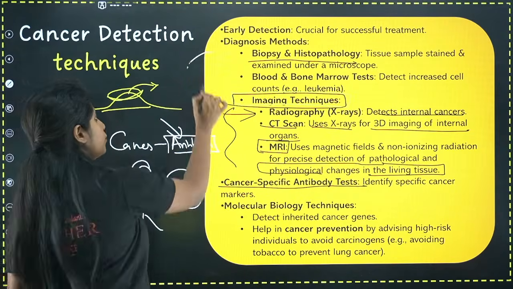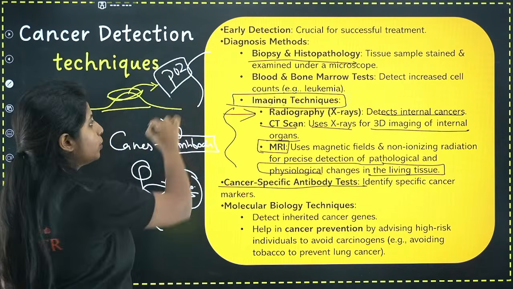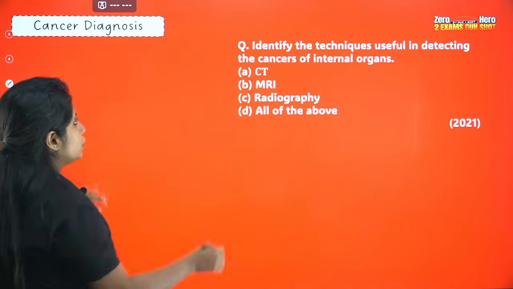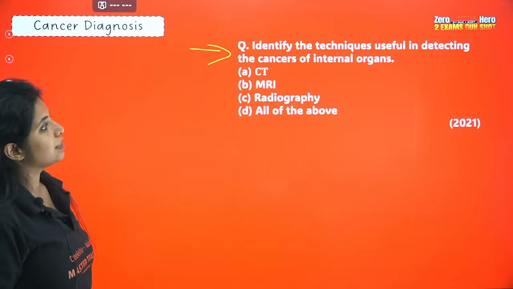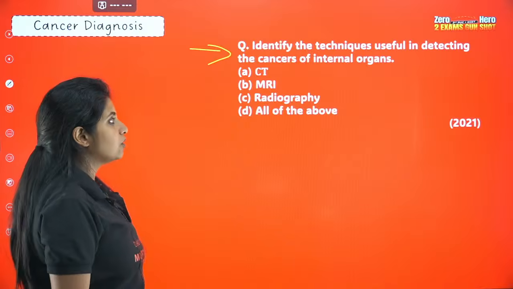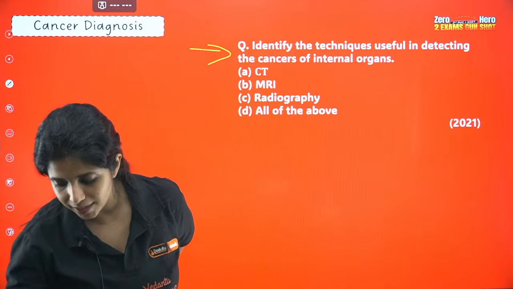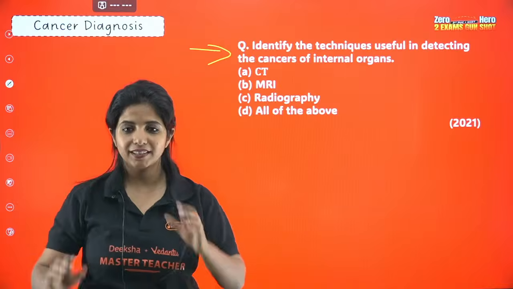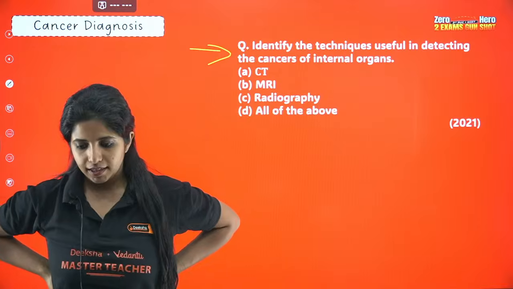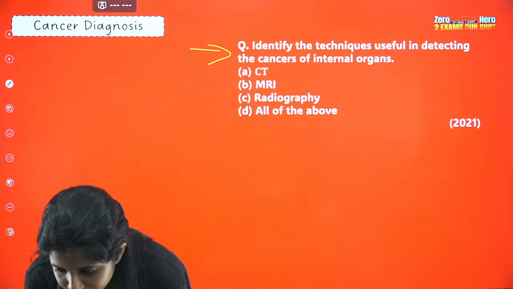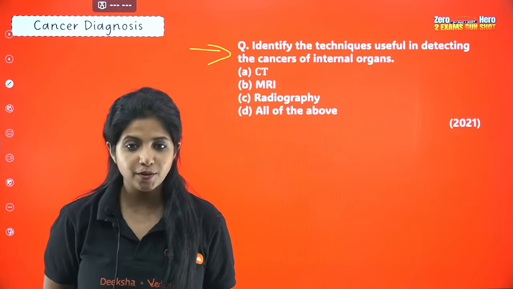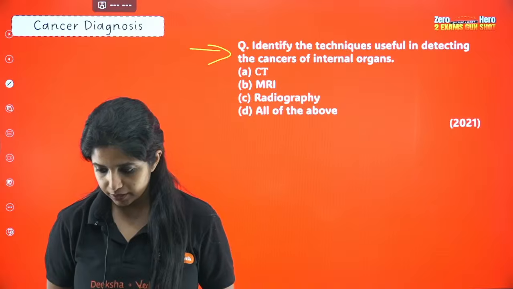This is a very important topic for your PU2. Cancer as a whole is an important topic for PU2. Do not take it lightly. Now, there is a question that I have for you. Try to solve this. Identify the techniques useful in detecting the cancer of internal organs: CT, MRI, radiography, all of the above. What do you think is the answer for this? Identify the techniques useful for detecting cancers of internal organs. Come on, children. Everyone, try to solve it.